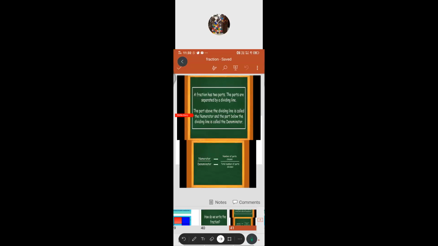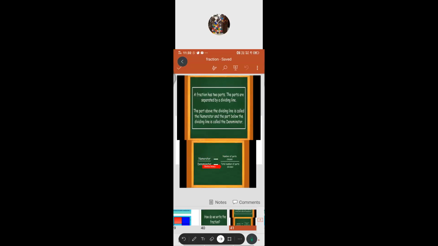The part above the dividing line is called the numerator, and the part below the dividing line is called the denominator. What does the numerator represent? The numerator is the number of parts chosen. The number on the top denotes the number of parts chosen, so you represent that part by the numerator. The denominator is the total number of parts divided. How many parts in total have you divided?